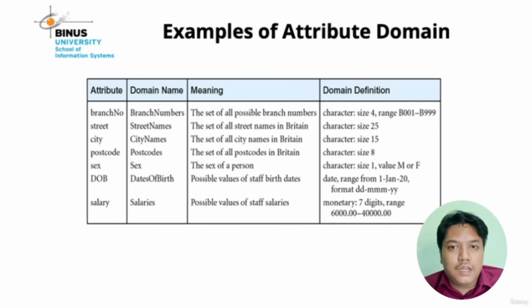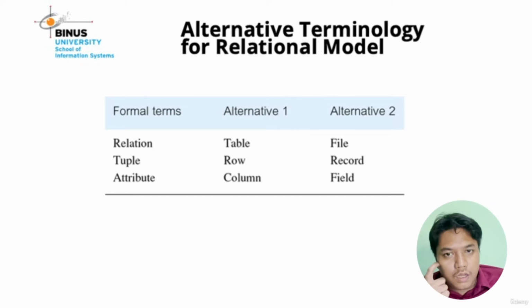Okay, alternative terminology for the relational model. You can see the formal term for table is relation, the formal term for row is tuple, and the formal term for column is attribute. You can also see other alternatives: for the table, the alternative is file; for the row, the alternative is record; and for the column, the alternative is field.